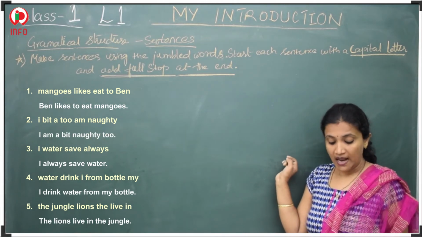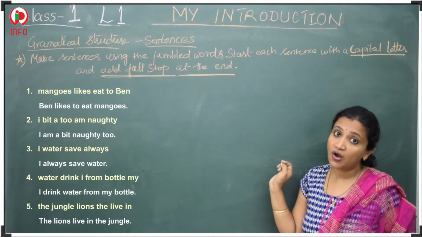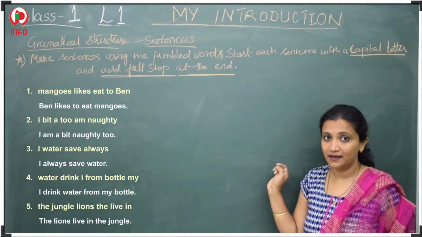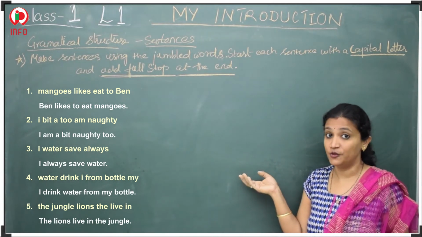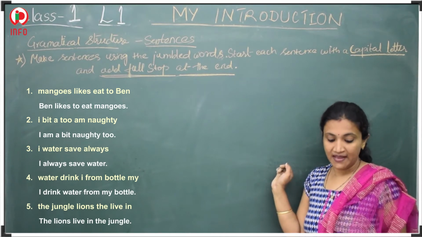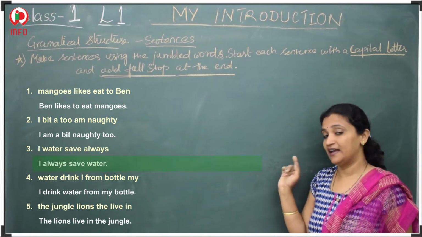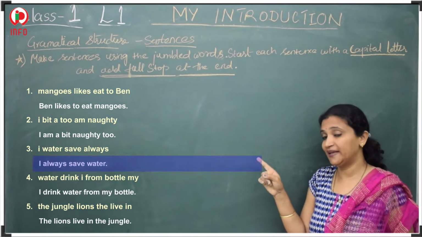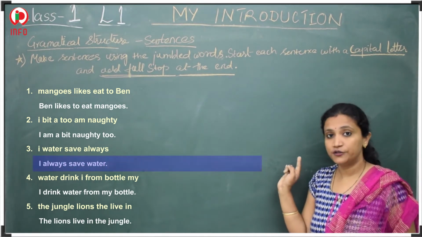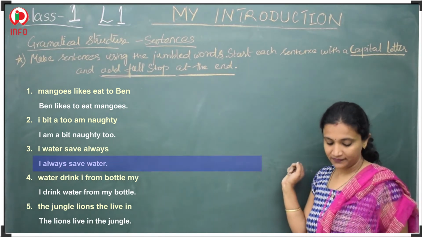Next one, "I water, save always." Is it a correct sentence? No. What should you say? I always save water. Yes, children, I always save water. I should be capital. After "water", you should give a full stop.